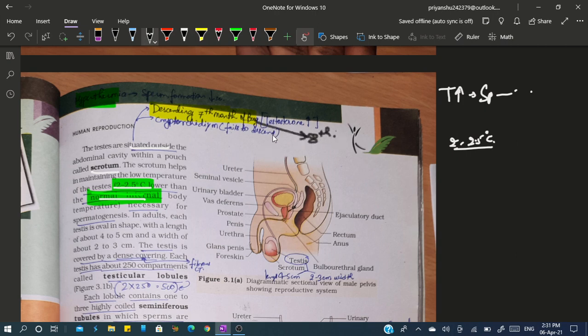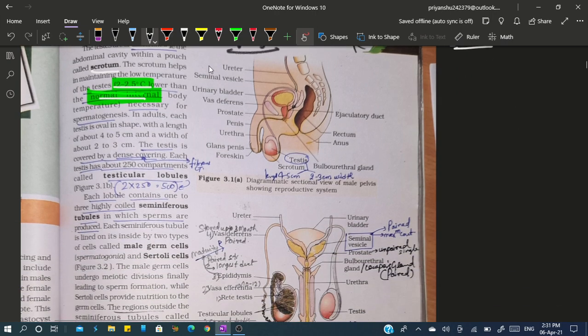and it completely descends in the 8th month. This is due to increased testosterone in the intrauterine life. This is the time when testosterone increases, and then after birth it will increase again at puberty. If this does not happen, the condition is called cryptorchidism, and cryptorchidism can be treated by a surgical method called orchidopexy. Now we know that this temperature is necessary.